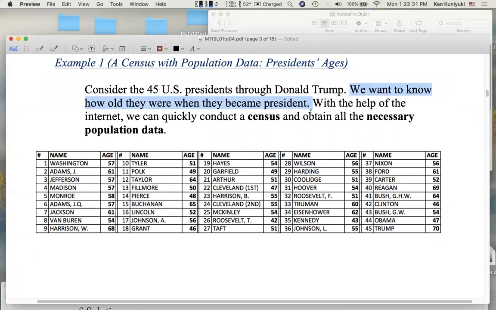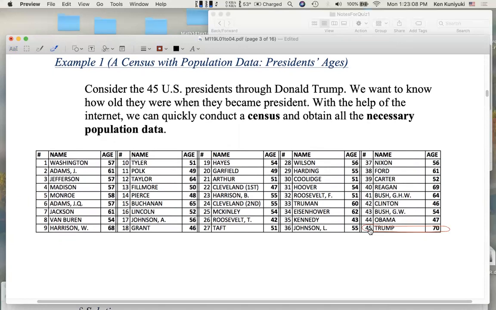So with the help of the internet, Wikipedia, we can quickly conduct a census and obtain all the necessary population data. Here I have the order number for each president. George Washington, you may remember, was number 1. The last name here, and the corresponding age on becoming president. In fact, the oldest was number 45, President Trump, at age 70. If Joe Biden wins in 2020, then he would be number 46, and he would have the oldest age. Donald Trump is trying to stay number 45.